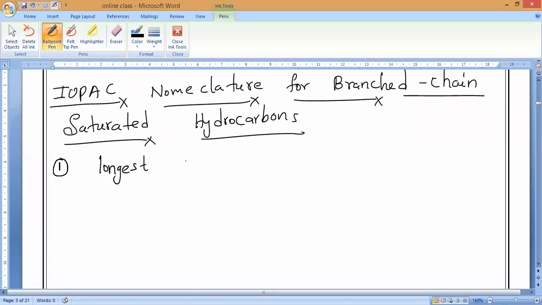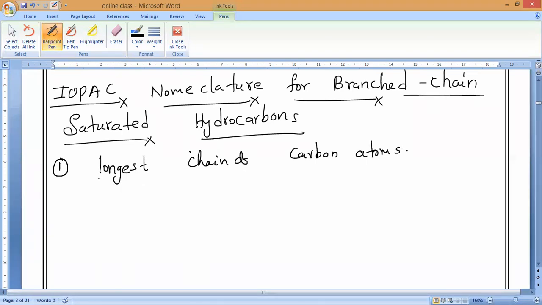The compound is then named as a derivative of the alkane hydrocarbon corresponding to the longest chain of carbon atoms.